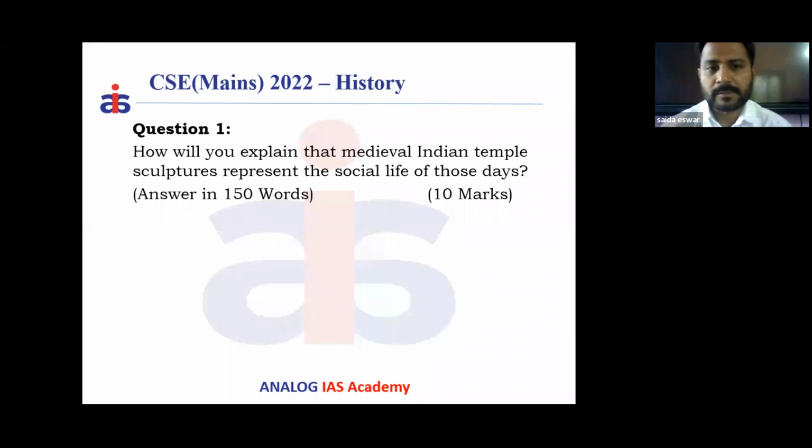The first question is from medieval Indian history. How will you explain that medieval Indian temple sculpture represents the social life of those days? It's a 150-word answer. It carries 10 marks.